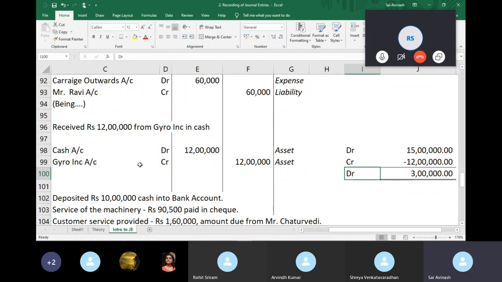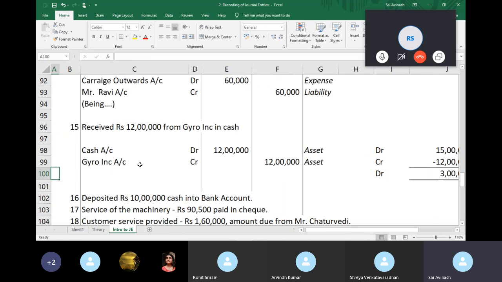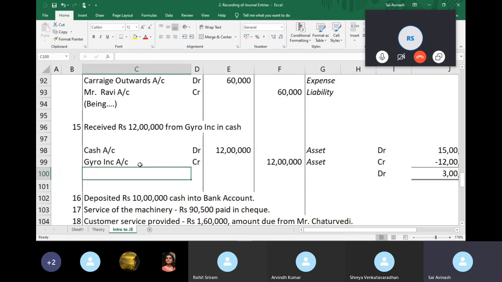Using common sense, I had made a sale for 15 lakhs. He's paid me 12 lakhs. He has to pay me 3 more lakhs, right? Which means I have a right to receive 3 more lakhs from him, which is a debit balance because he's an asset, because I have a right to receive. So keep concentrating on this idea of having, expecting to receive, expecting to pay, and it'll start clicking. That's it.